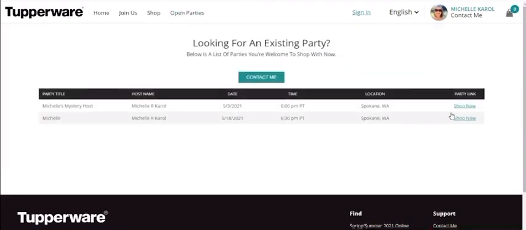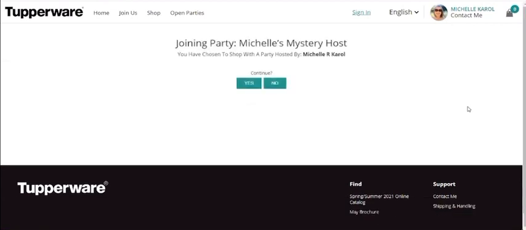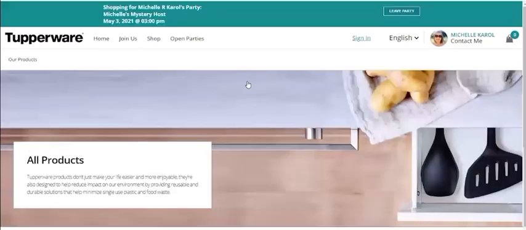They click on the party that they're connected to, click shop now, and it's going to prompt them. It's going to say, okay, you have chosen to shop with a party hosted by Michelle or Carol. Click continue, right? They're going to know that they're on the correct site, and then they're going to start shopping.